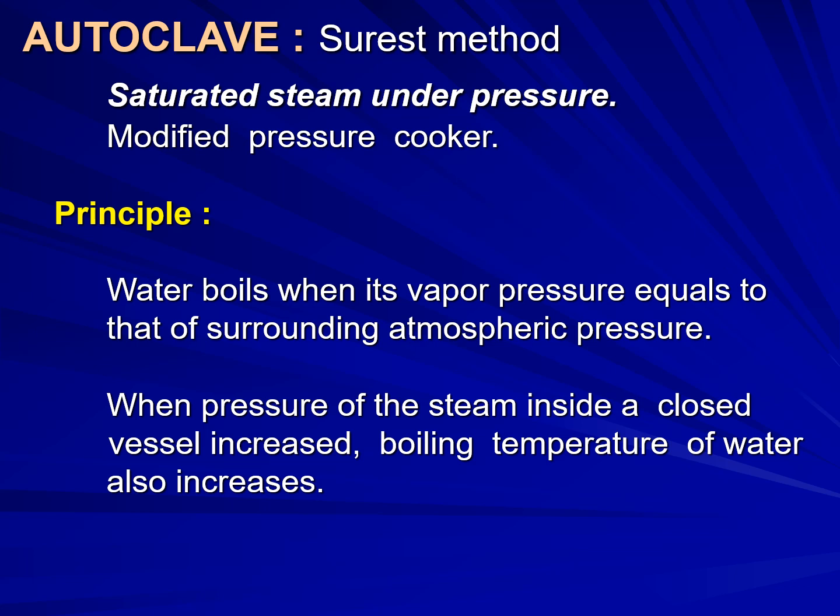The principle is very important. Here we are using water inside the chamber. Water boils when its vapor pressure equals that of the surrounding atmospheric pressure. When the pressure of the steam inside a closed vessel increases, the boiling temperature of water also increases. So it will kill the bacteria present inside the chamber.